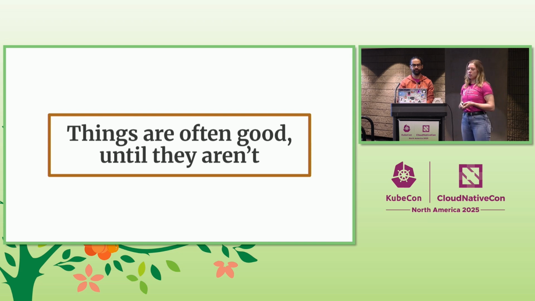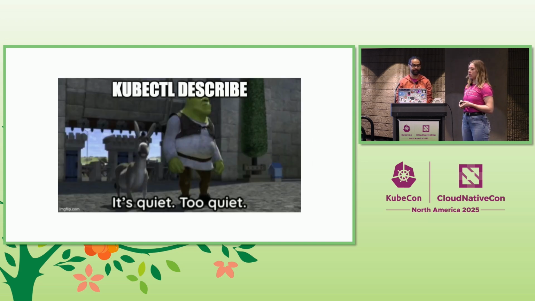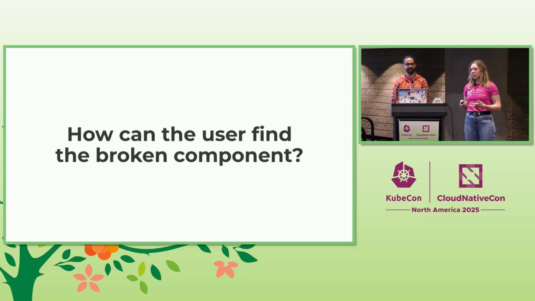So one of the first things that most Kubernetes users will do is a kubectl describe. And when we looked into kubectl describe on our product at the time, we realized that it was very quiet. We weren't making it very easy for you to find out what was going wrong if you were using that Kubernetes native tooling in the first place. So we had to ask ourselves, how can the user find that broken component if kubectl describe wasn't giving them that information that they needed?